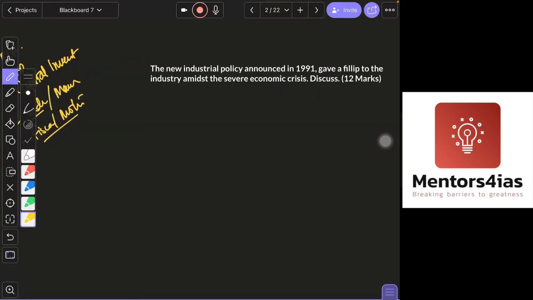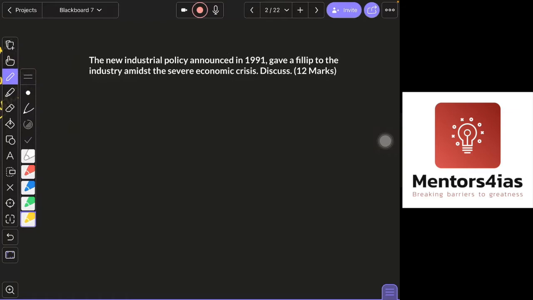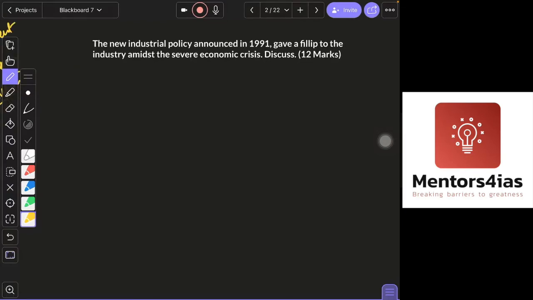And most of the historical evolution of Indian economy, one or two questions they have always asked from that also. So don't just simply focus on current events related to economics. There are around 10-15 topics relating to economy which you can cover from the history.